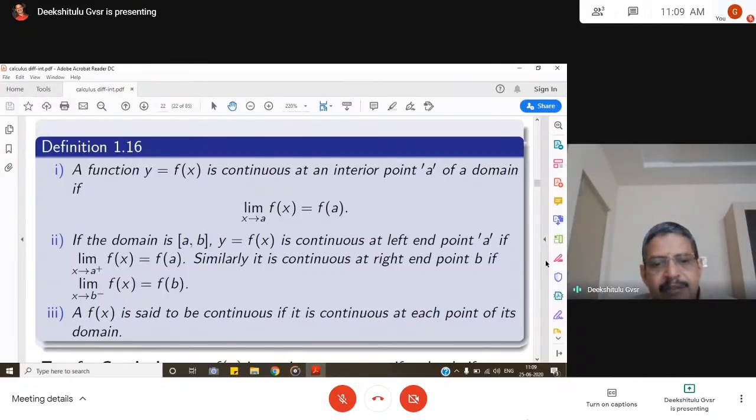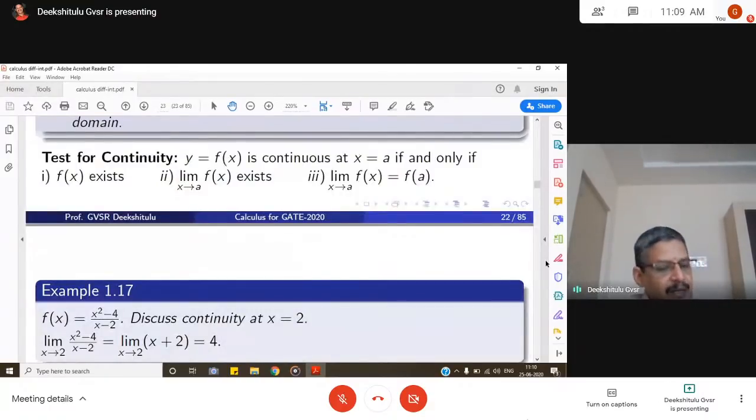So these are endpoints of the interval. That means at a, the right hand limit, and at b, the left hand limit, must exist. If they exist, it's okay. Then f of x is said to be continuous if it is continuous at each point of the domain.